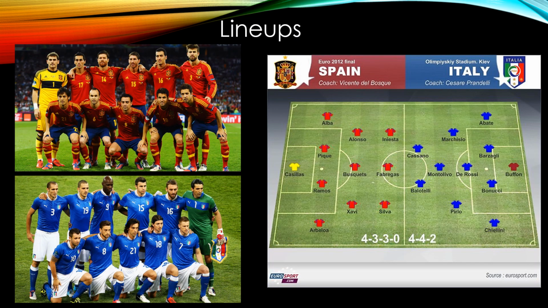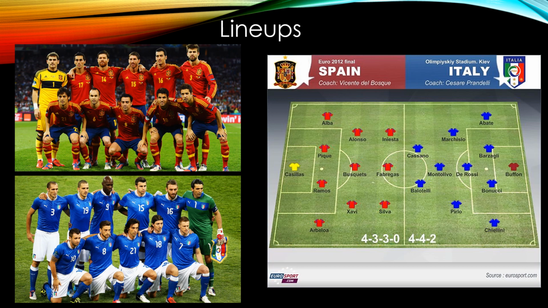Here are the lineups. Spain is playing their new formation like they have been for the majority of the tournament. They play a 4-3-3, but with no real forward. Cesc Fabregas will be taking on the role of more of an attacking midfielder with Iniesta and David Silva on the wings. This formation is what earned them a lot of criticism and scrutiny, considering they have a lot of unused forwards on the bench like Fernando Torres, Alvaro Negredo, and Pedro.